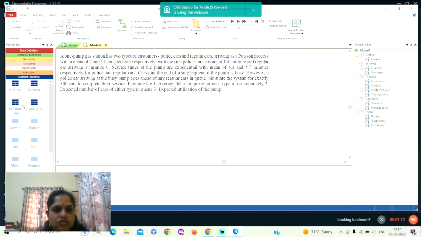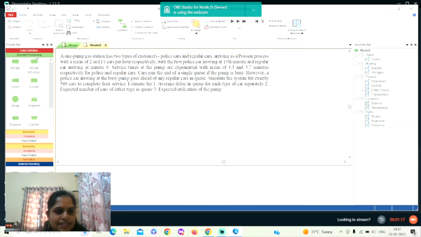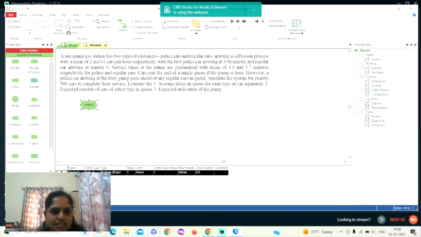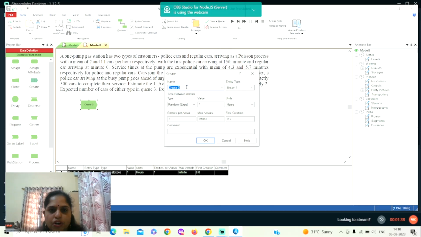Now, to solve this in Arena, we need to go to discrete processing, where we have different modules which we can use to solve this particular problem. Any arrivals can be created using a create module. So for that reason, I'm dragging the create module here, and when we double click the create module, a dialog box will appear and I can give the details.